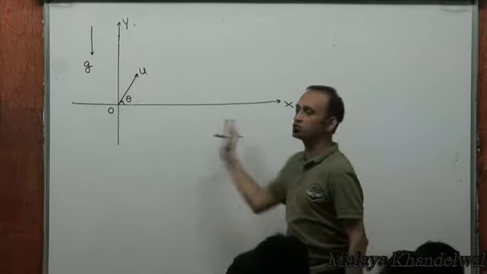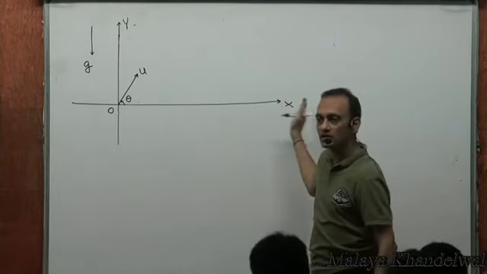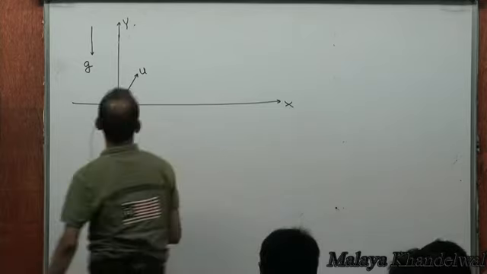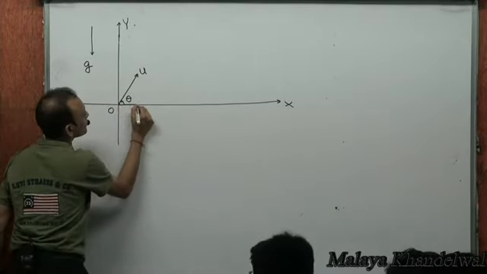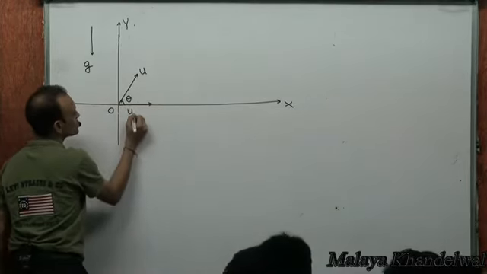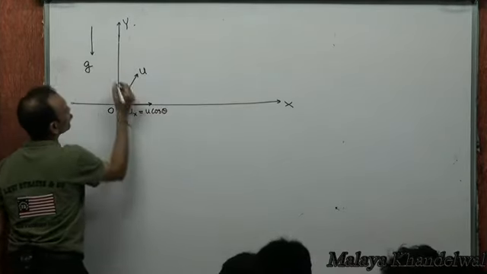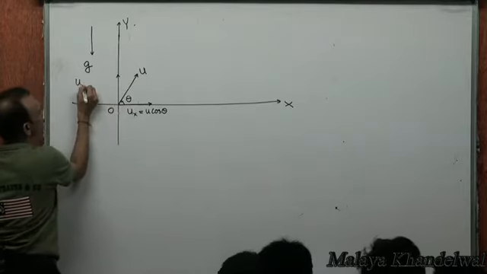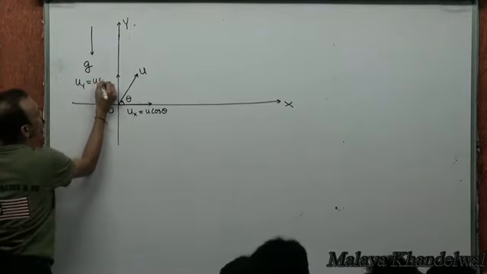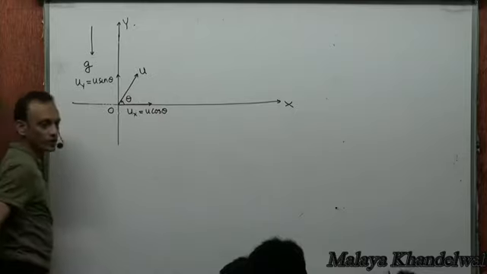There is no acceleration in the x direction. The initial horizontal velocity is u cos theta. The initial vertical velocity is u sin theta. Right?